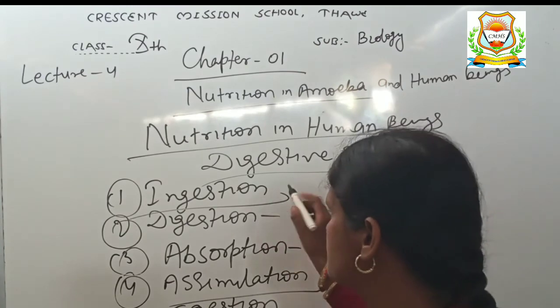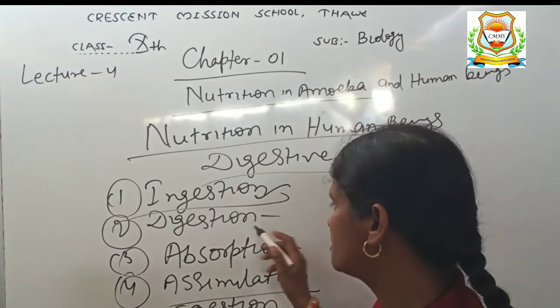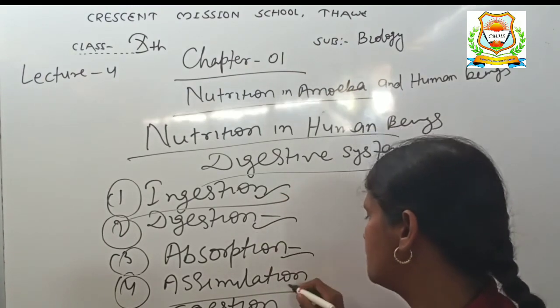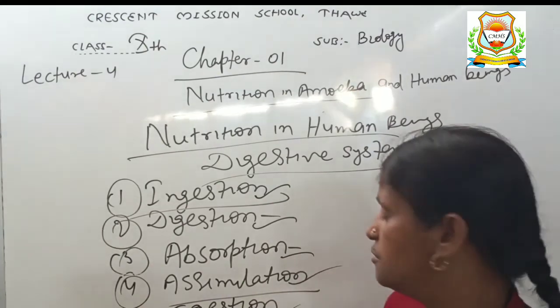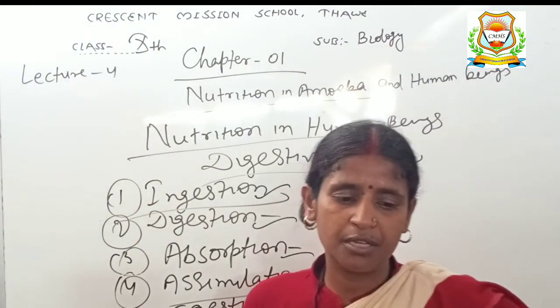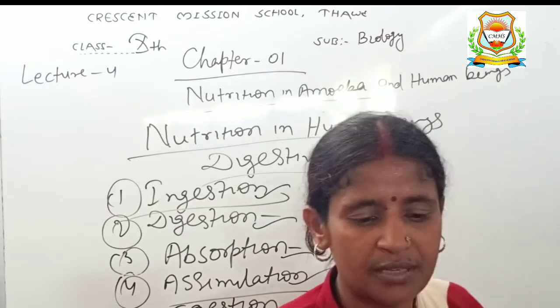In the human digestive system, the first step is ingestion, second is digestion, third is absorption, fourth is assimilation, and fifth is egestion. After that, we have to know something about dental caries.